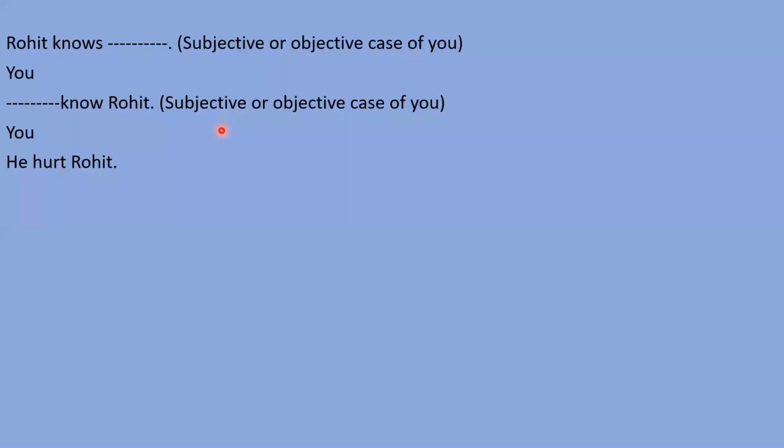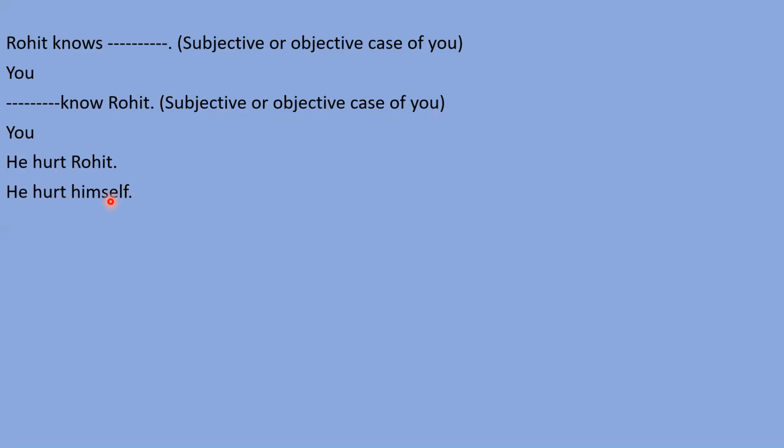Now we are going to understand about the reflexive pronoun. You can understand this like, he hurt Rohit. उसने रोहित को हर्ट किया. So you can understand that he is subject and Rohit is object. That's subjective case pronoun. That's objective case noun. Okay, hurt is verb, right? But see the next sentence. He hurt himself.